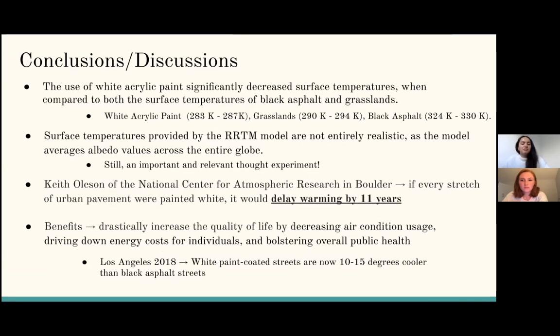Especially today, taking action to mitigate the urban heat island effect is an important proactive step that all cities should be taking to protect people and their quality of life, especially as cities throughout the globe continue to see record high weather patterns due to climate change. And we found that there are a few cities who have proven that these solutions can be implemented. In 2018, the city of Los Angeles painted some of their streets white, and today those streets are now 10 to 15 degrees cooler than their traditional black asphalt streets. So from our discussions today, we can see that there is a lot of promise on this front of taking action to cool our urban areas by painting streets white with acrylic paint.